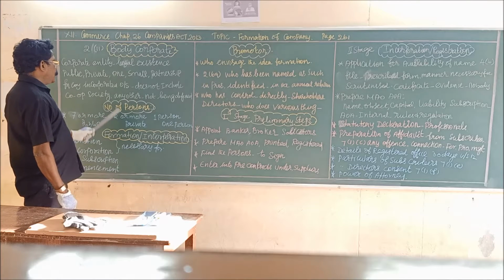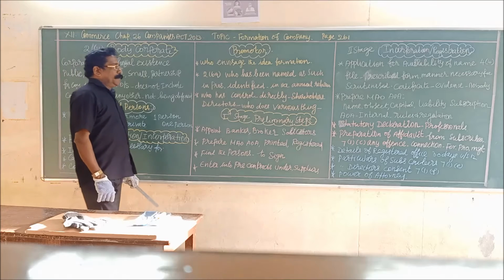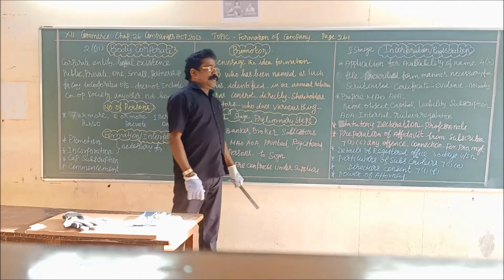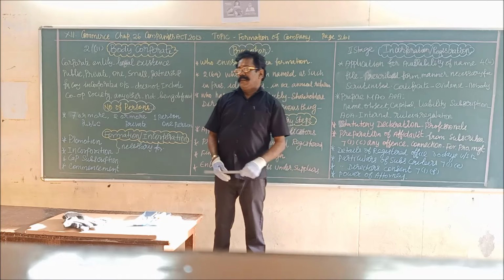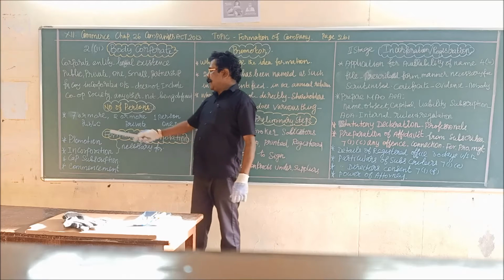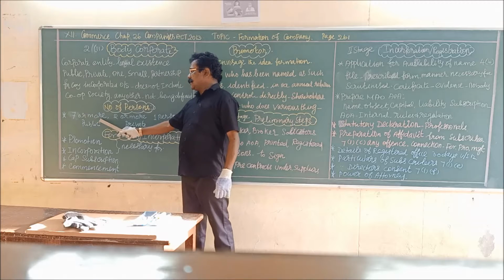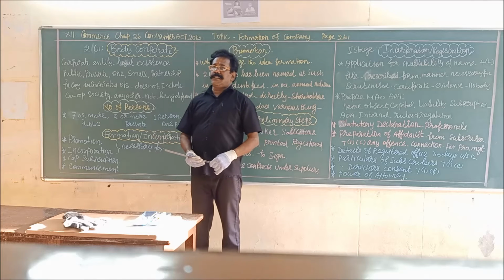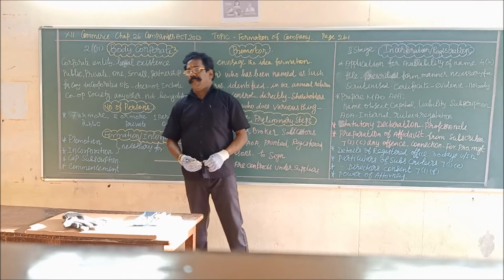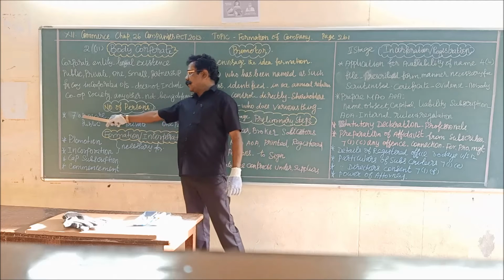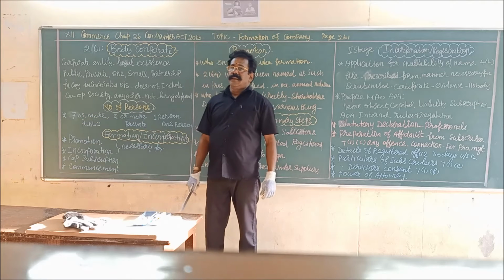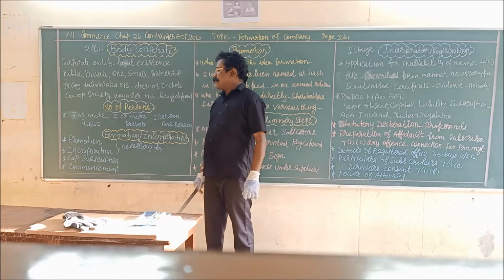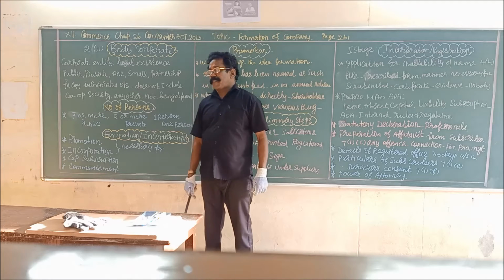Then, number of persons. The number of persons needed for the incorporation of various companies. For a public limited company, 7 or more persons are required. How many persons? 7 or more persons. That is the minimum number of persons required to register a public limited company.